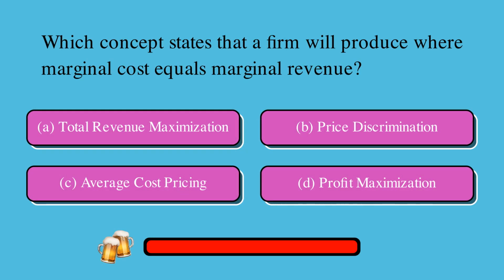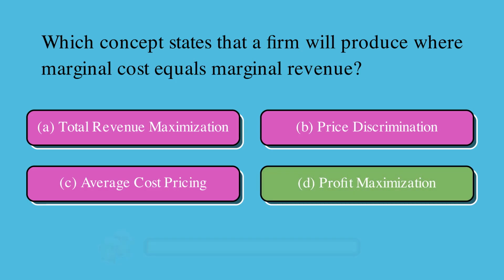Which concept states that a firm will produce where marginal cost equals marginal revenue? Is it A, total revenue maximization, B, price discrimination, C, average cost pricing, or D, profit maximization? The correct answer is D, profit maximization.